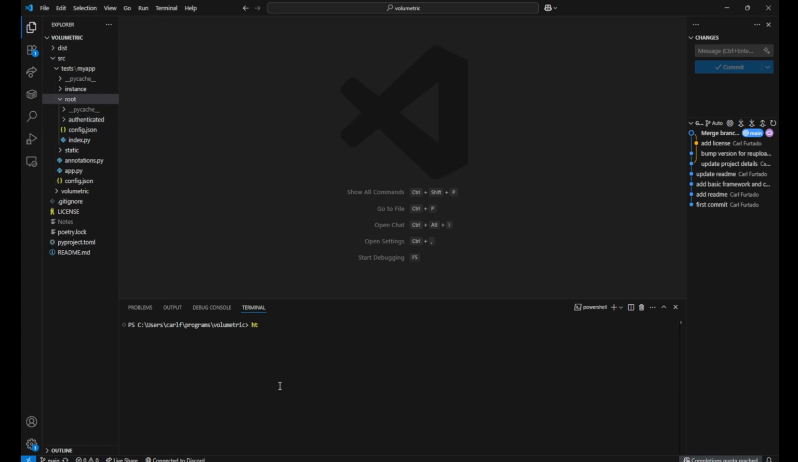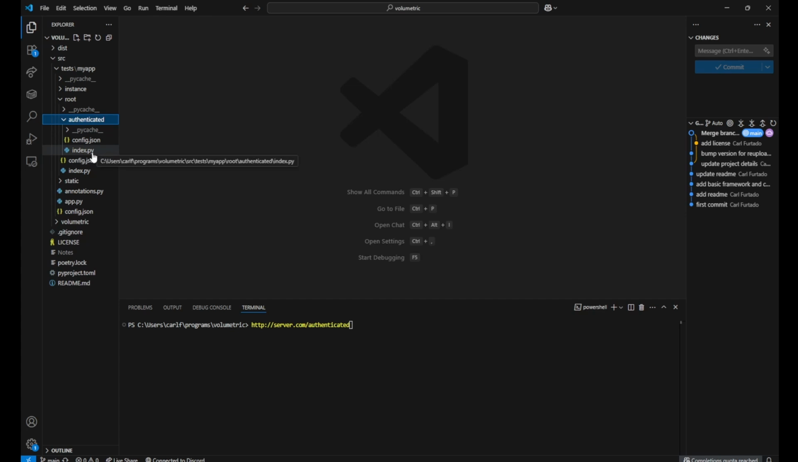So it's almost as if slash would be served by index.py, and then this folder, so this index.py would serve authenticated. And the idea that I'm trying to add is I want you to be able to write Python XML inside of this index.py that gets served to the front end.